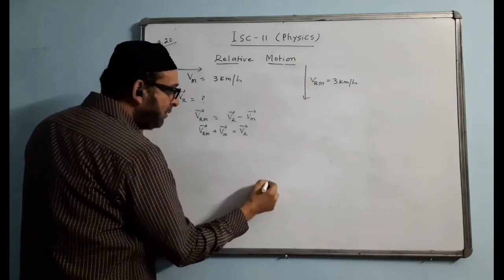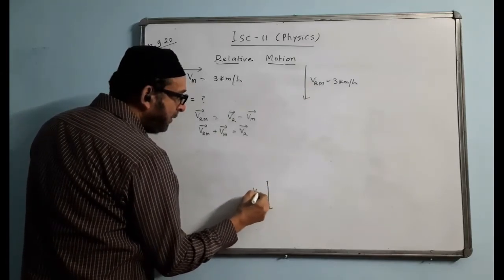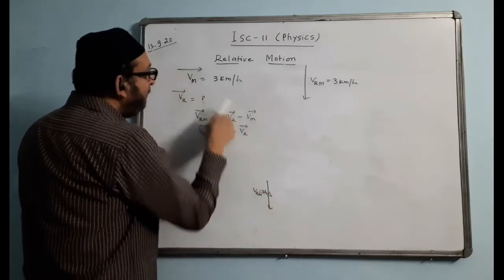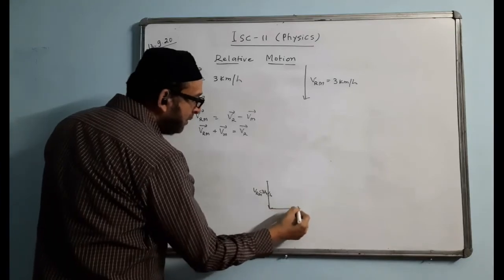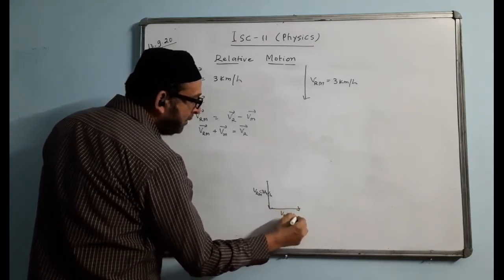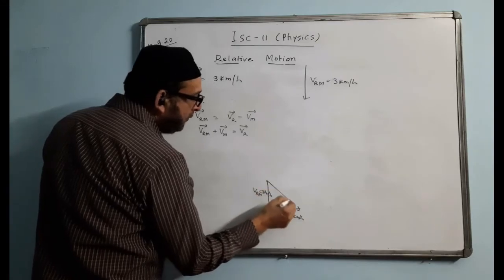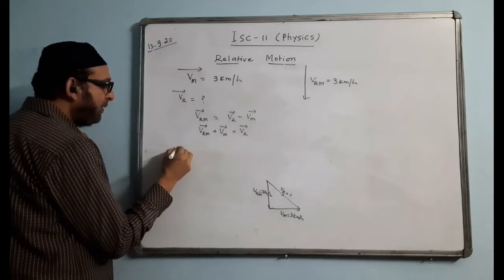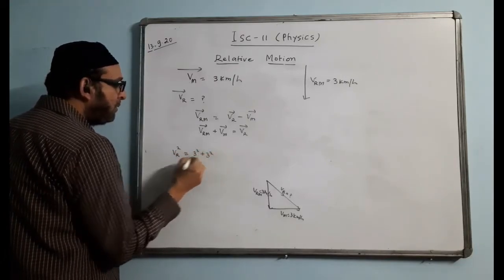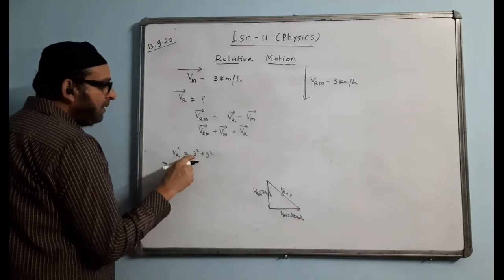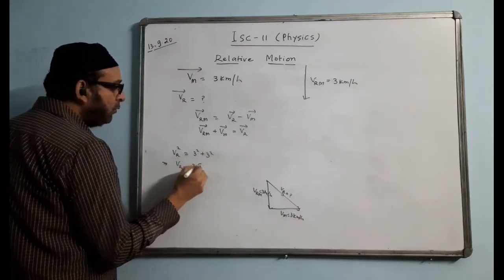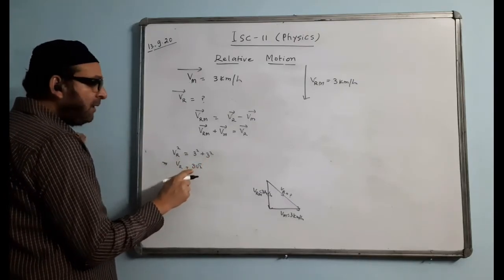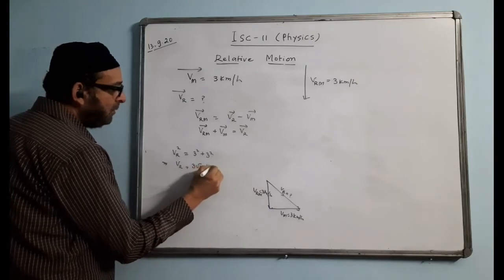VRM is like this. We'll draw VRM. This is 3, value will not change, 3 km per hour. VM direction is like this, positive, so it will go like this only. VM, same value, so 3 km per hour. Where is VR? Then VR will be like this. This is unknown. So we will be doing Pythagoras again. VR square is equal to 3 square plus 3 square. When the values are same, the answer will come directly 3 root 2. If 5 square plus 5 square, we have to write 5 root 2. If 10 square plus 10 square, we have to write 10 root 2. This is the answer, kilometer per hour.